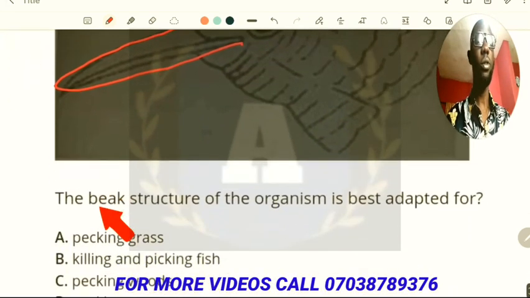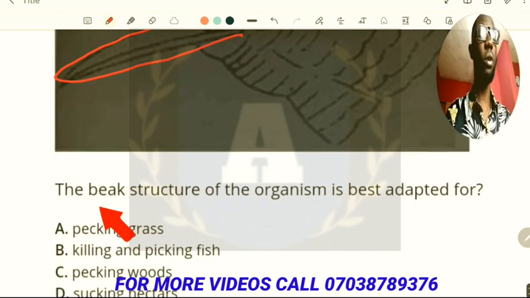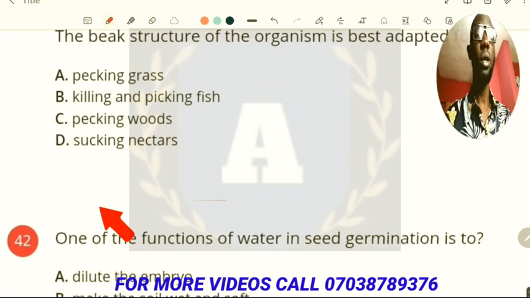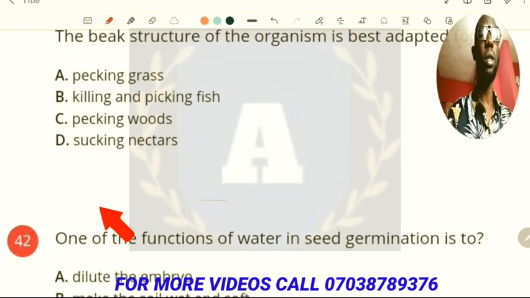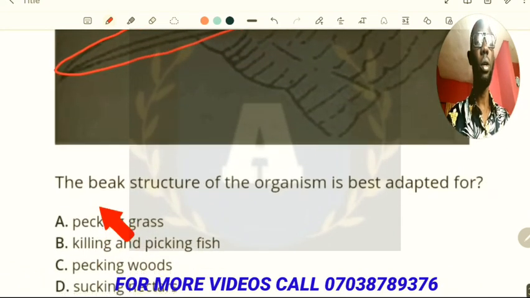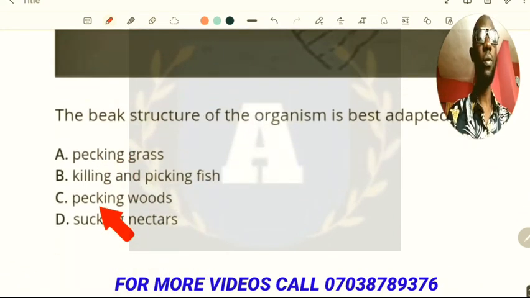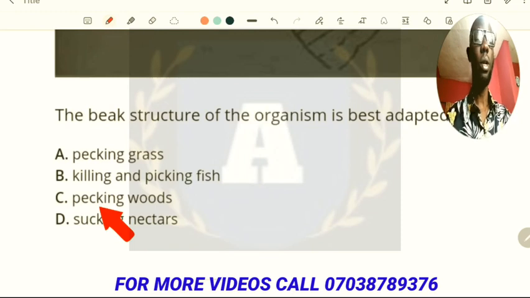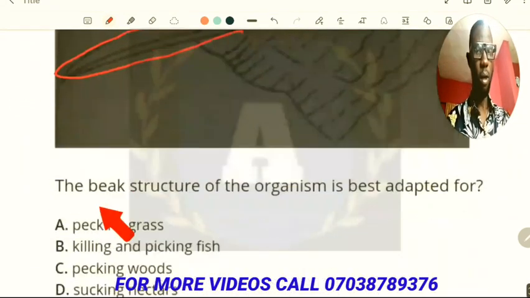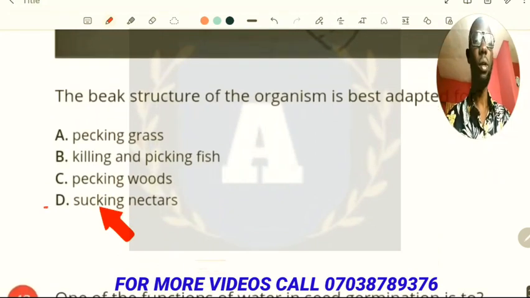They said the beak structure of the organism is best adapted for sucking nectar. We have pecking crabs, killing and picking fish, then pecking what? It depends on the kind of fish. Anyway, let's check that again. Okay, it uses that to suck nectar.